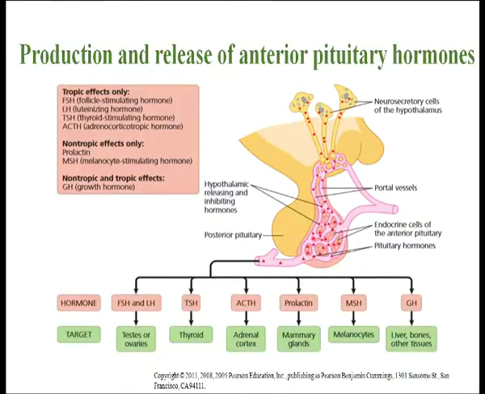You can see here that the anterior pituitary is secreting a number of hormones, approximately 6 hormones, and the anterior pituitary hormones can be differentiated into trophic and non-trophic levels. So, you know now what the trophic hormones are.